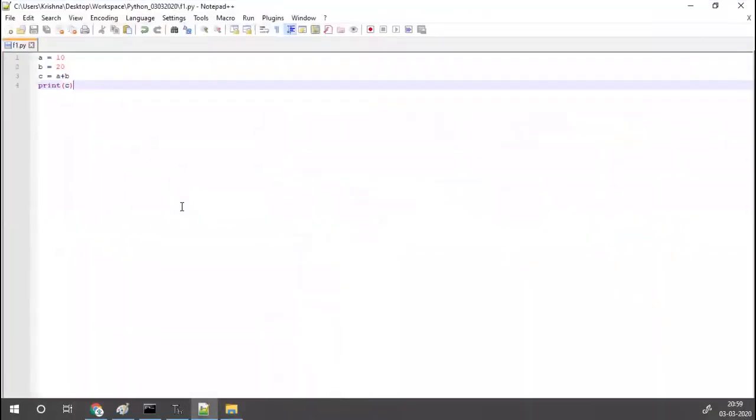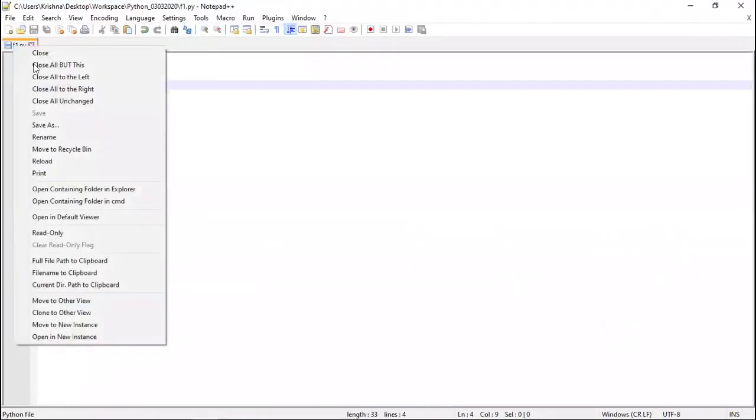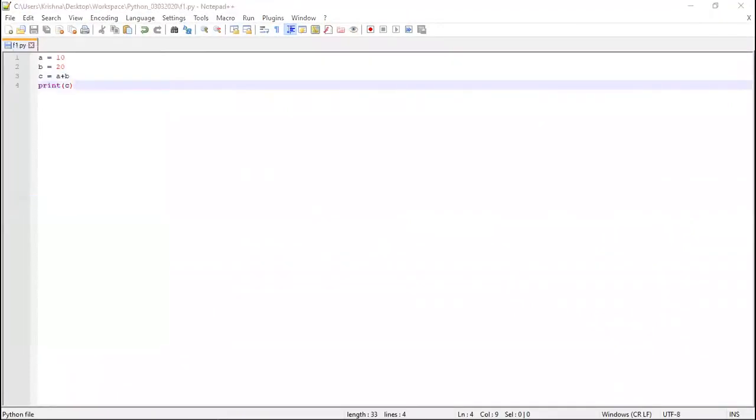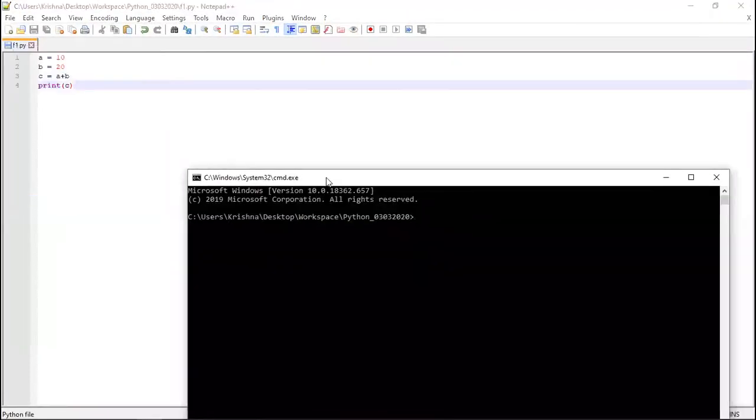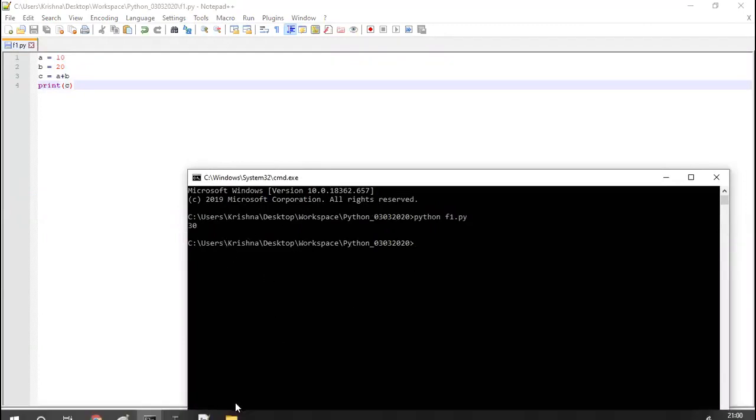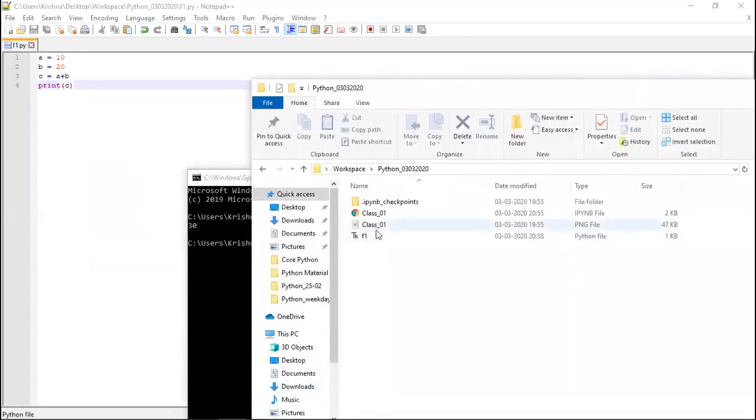How can I run this? Just right click on this, go to open containing folder in CMD. Now python f1.py. I have run this file and got the output 30. Now I need to see that bytecode. So let's have a look at it. If you come here, oh, it is not there.